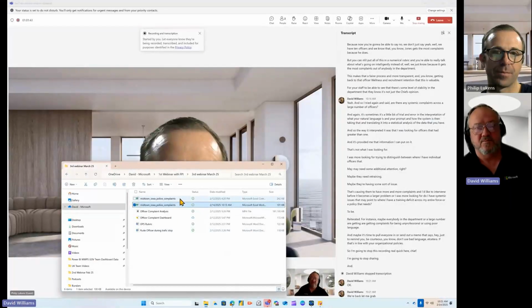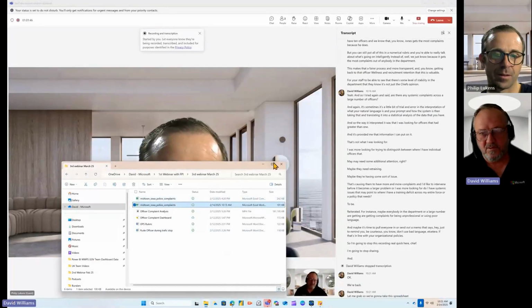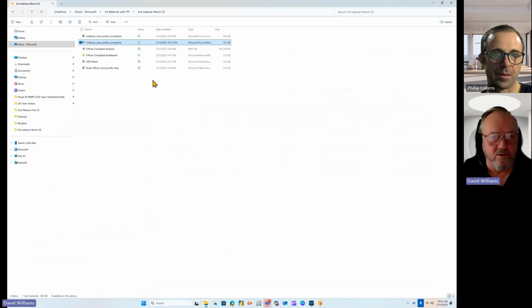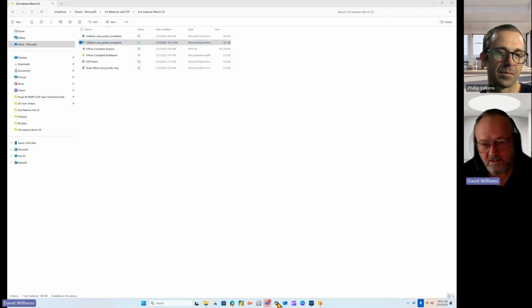So we're going to take this spreadsheet that we just had in the previous video, that you can go back and look at, where we're analyzing the data in Excel. And now we're going to take this information and analyze it in Copilot. So I'm going to open up Copilot.